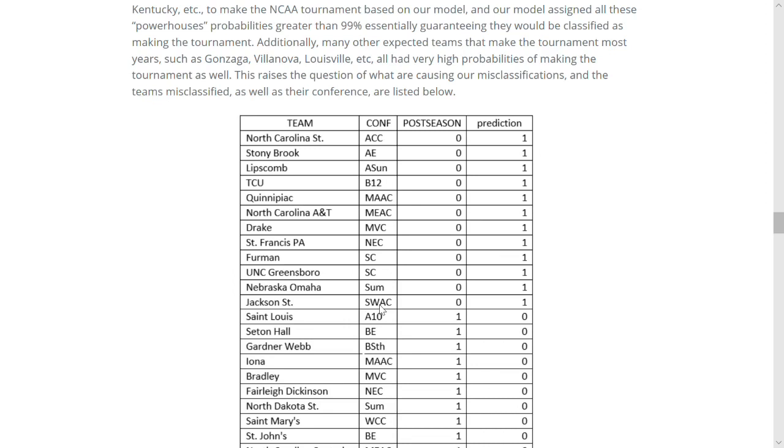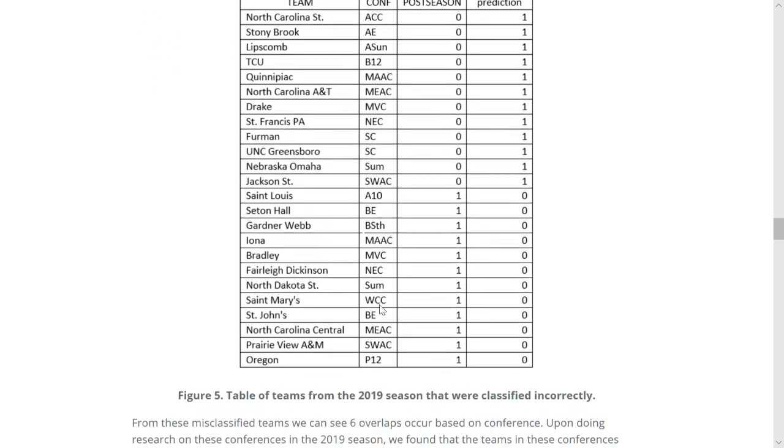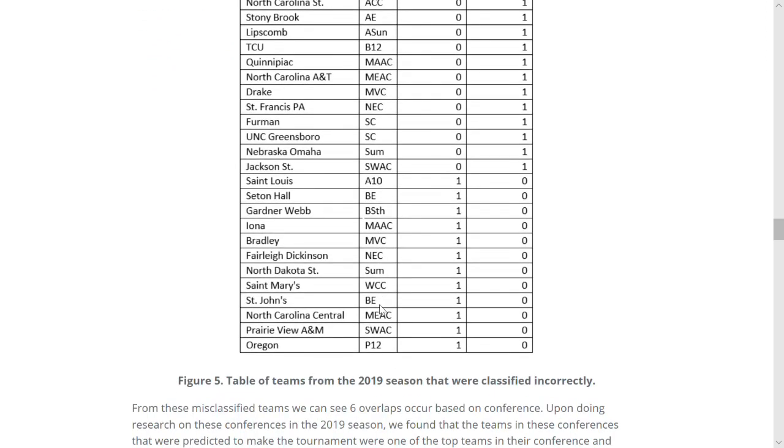Meanwhile, the teams that were false negative classifications in the corresponding conferences were the actual conference champions and generally a lower seed in their conference tournament, indicating that an upset occurred in the conference tournament, leading to the better teams missing out on the tournament. Additionally, St. Mary's, Oregon, and St. Louis were big upsets in their conference tournament as well that year, taking spots from teams that were on the bubble of taking one of the at-large bids. Other misclassifications may be attributed to the fact that the at-large bids are decided by committees, which can lead to a little bit of bias.